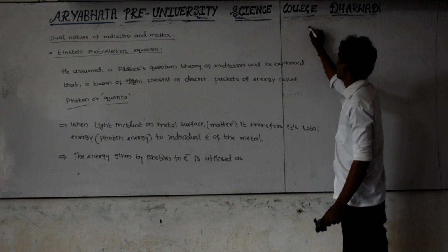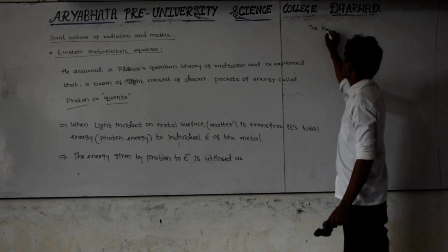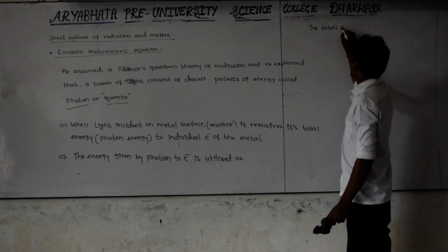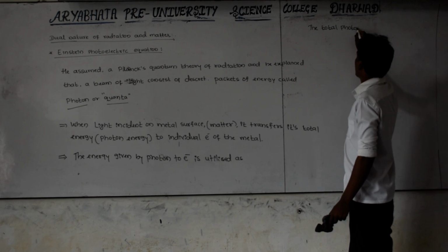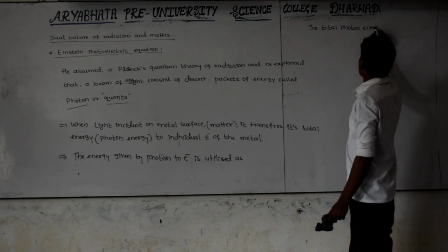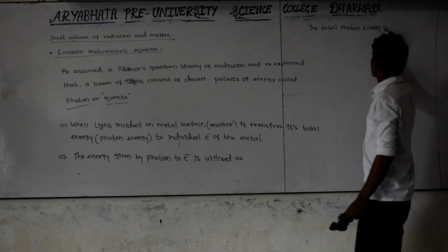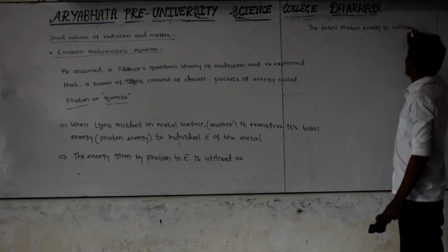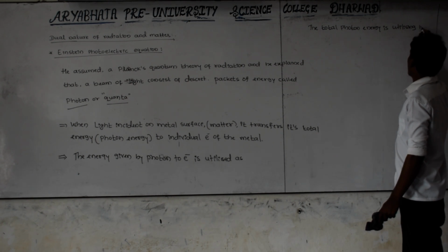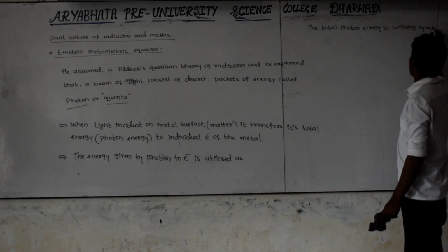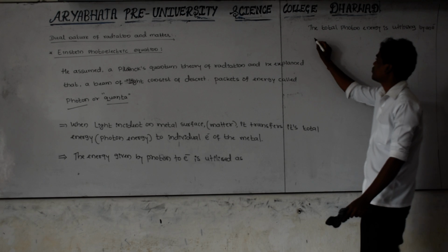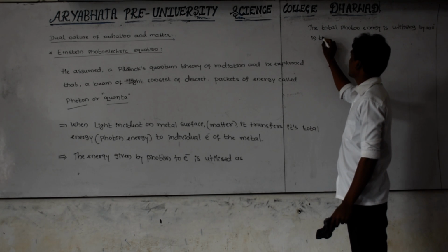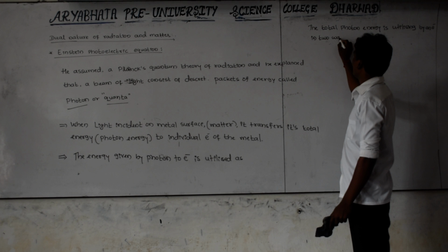That's why the total photon energy is utilized by an electron in two ways.